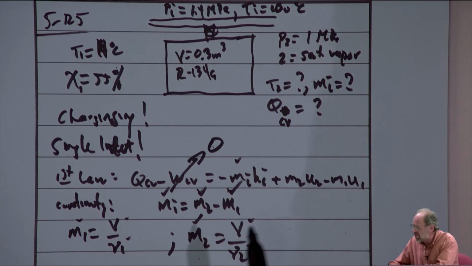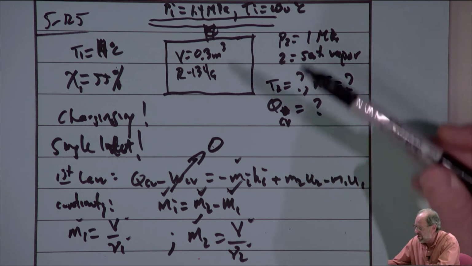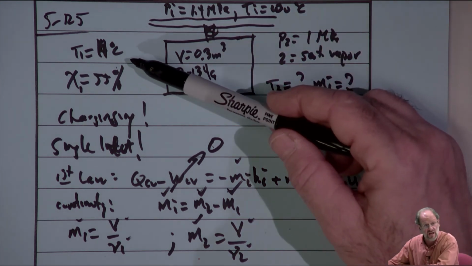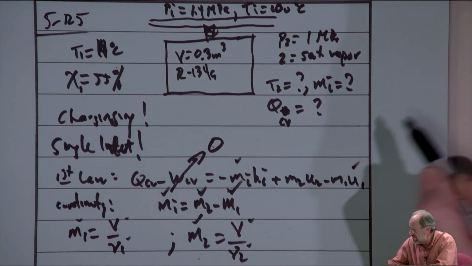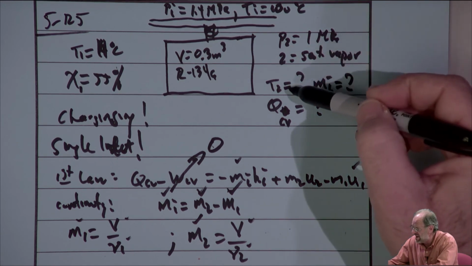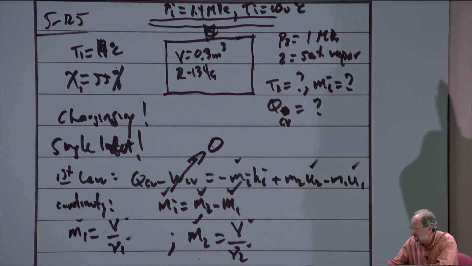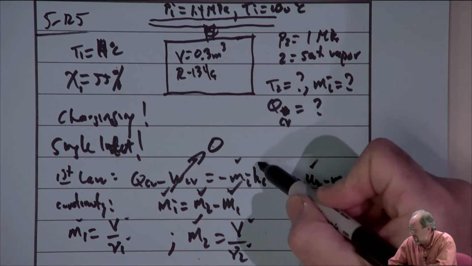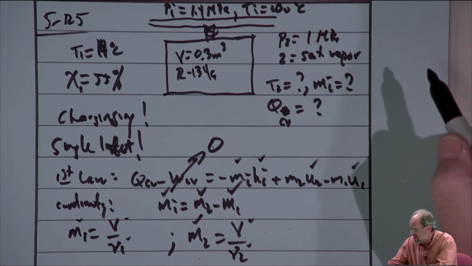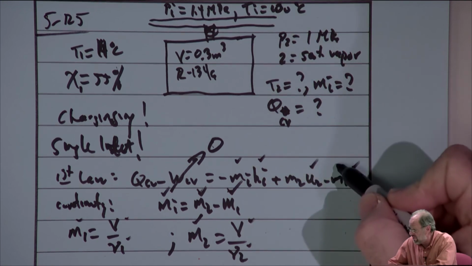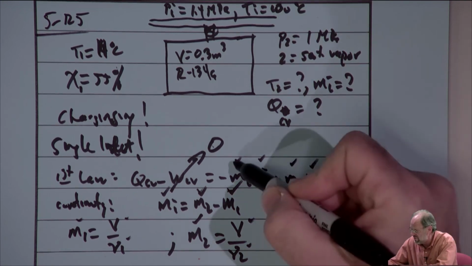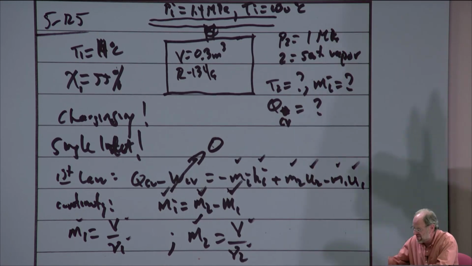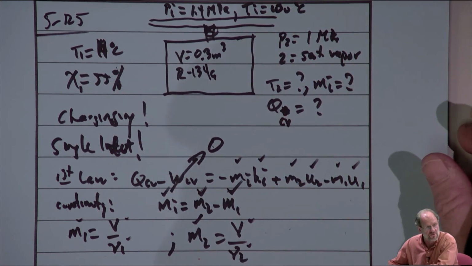And again, getting back to what we were talking about a moment ago, we know our initial state, so we can certainly find U1. We know our final state, so we can certainly find U2. We know our inlet state, both pressure and temperature, so we can certainly find HI. And as we just mentioned, we know M1, we know M2, we know MI. There's nothing left to solve for but the heat transfer, right?